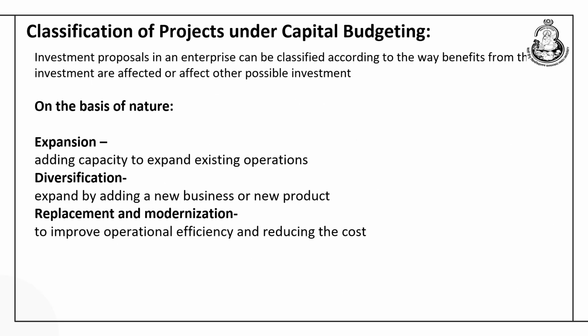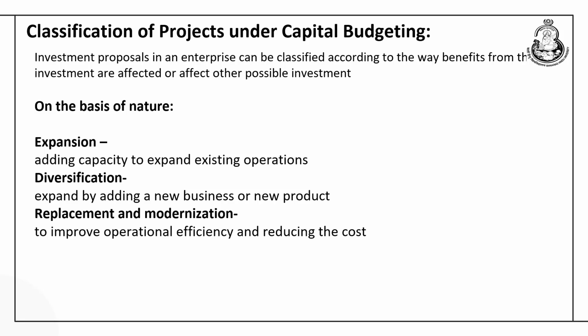Now, the long term investment proposals can also be categorized on the basis of their nature. So, number one, projects can be the project related to expansion. Here the company would like to add more capacity to expand the existing operations. So, then it is called the expansion projects. The expansion in a new business or a new product is called the diversification projects, whereas if there is a project which is going to improve the operational efficiency or it is going to reduce the cost, will be kept under the category of replacement and modernization projects.